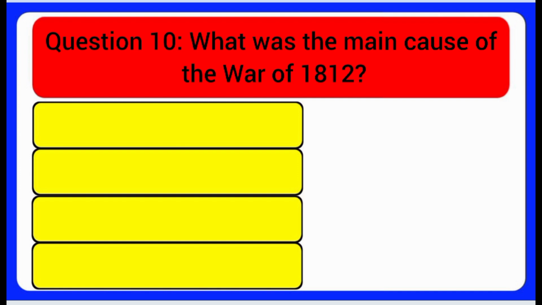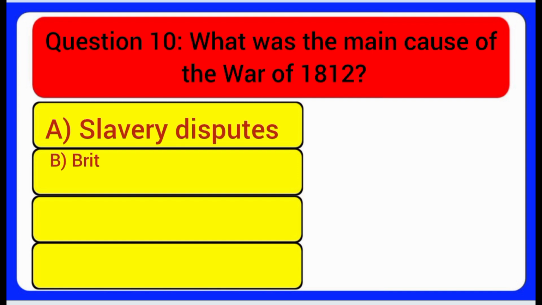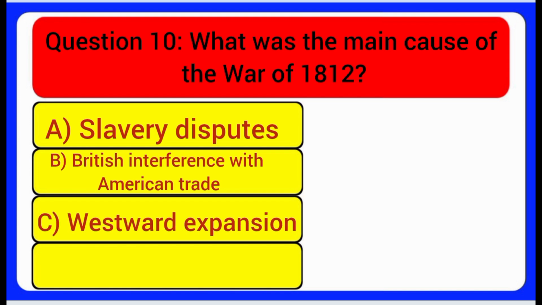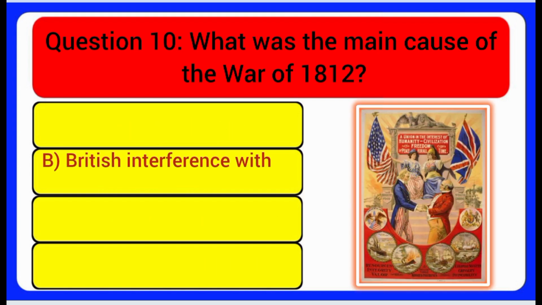Question 10. What was the main cause of the War of 1812? A. Slavery disputes. B. British interference with American trade. C. Westward expansion. D. Taxation without representation. Answer: British interference with American trade.